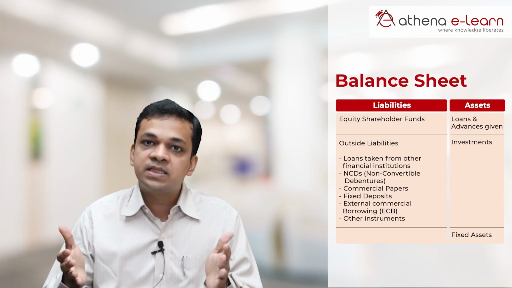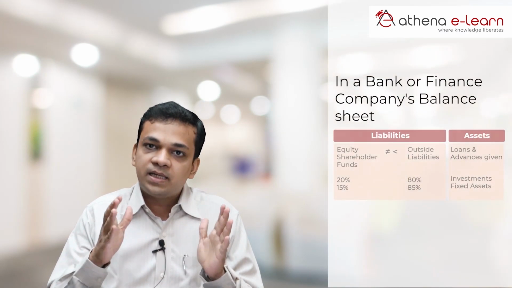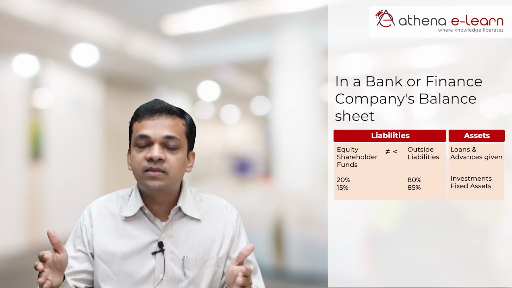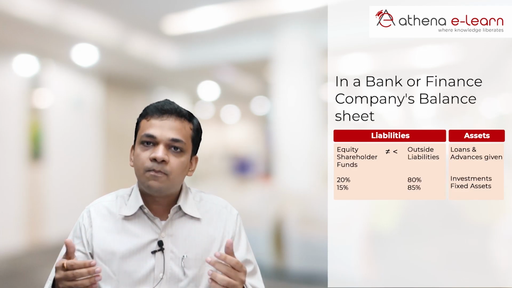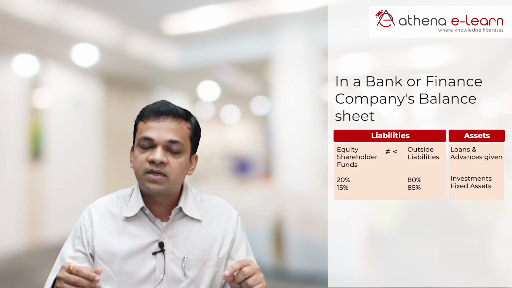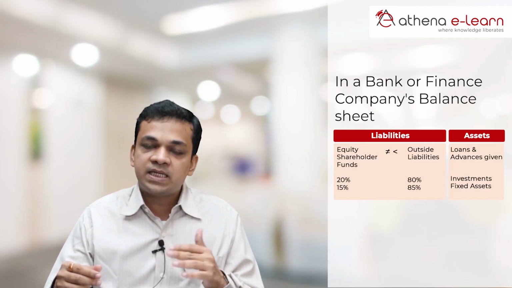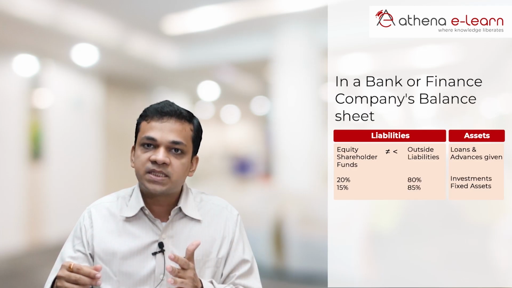Now, when I say outside liabilities, these are liabilities which are due to people who are not shareholders. Now, the difference is that in a bank or in a finance company, if you see the balance sheet, on the liabilities side there will be a mismatch between the equity shareholders funds and the outside liabilities. When I say mismatch, I am not trying to say there is something illegal. But the thing is that the proportion of the capital which is contributed by the equity shareholders will be far less than the outside liabilities. Typically, this ratio is anywhere between 20% equity and 80% to about 15% equity and 85% outside debt.